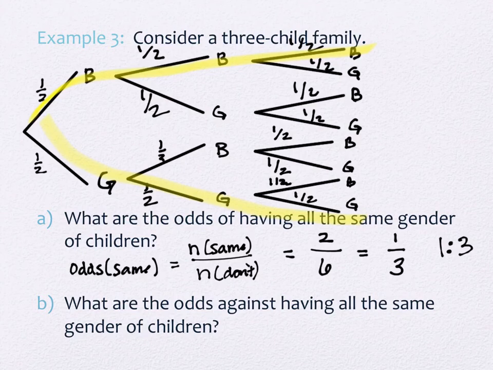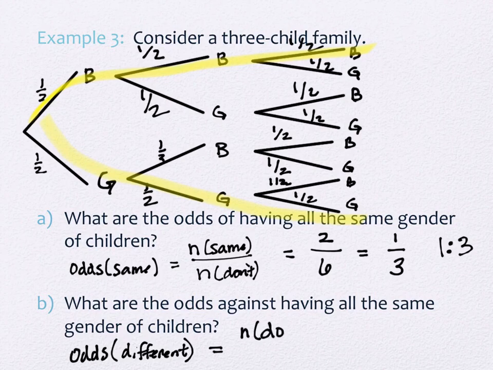All right, there's one more question. It said, what are the odds against having all the same gender of children? So that's what we're going to see happen here. Now, this is the odds of having the different gendered children, that they're not all the same. So this is the number of ways that we don't have the same gender, and this is the number of ways that we are the same. I need to know what to put on top and what to put on the bottom. Hang on.